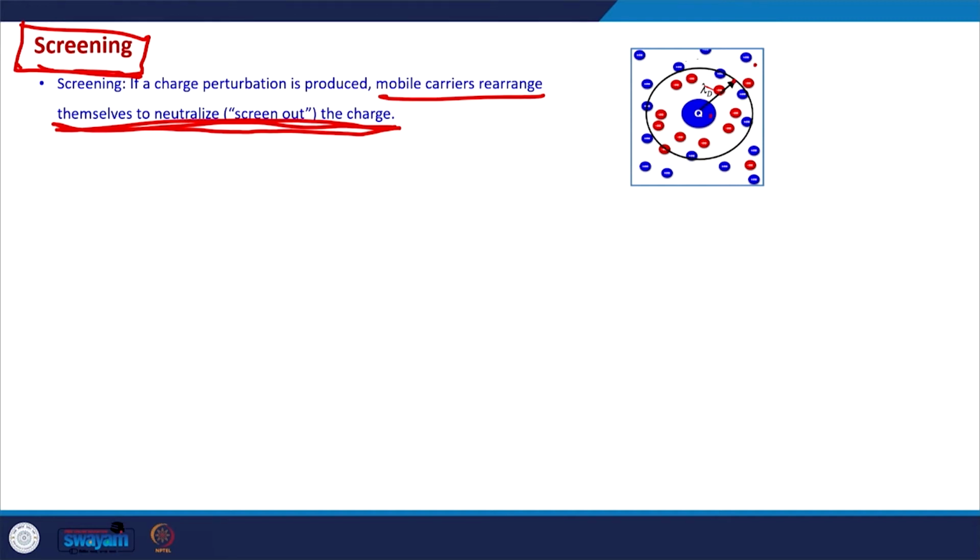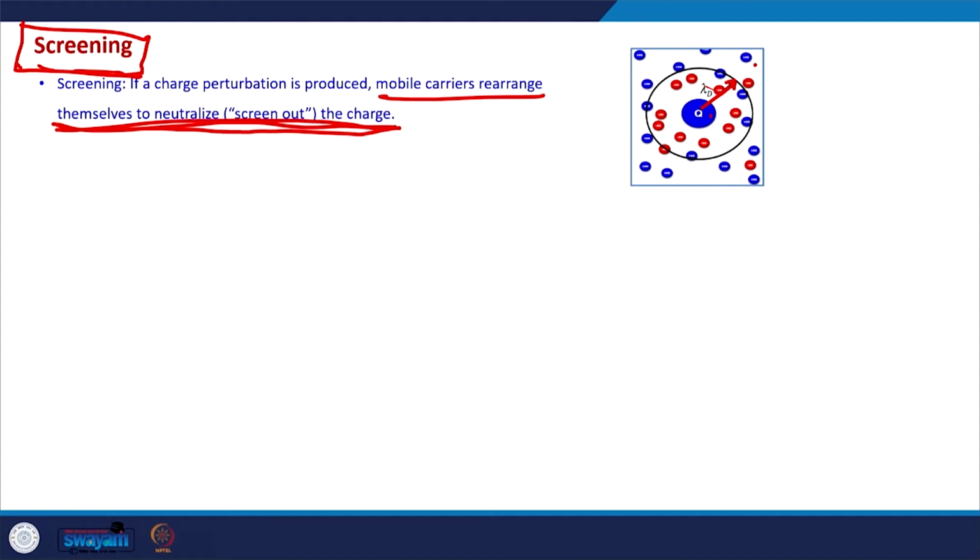This is shown by this circle here. There is this large positive charge plus q, but in order to neutralize this, the negative charges have rearranged themselves in such a way that after this distance, this plus q charge is as if screened out.